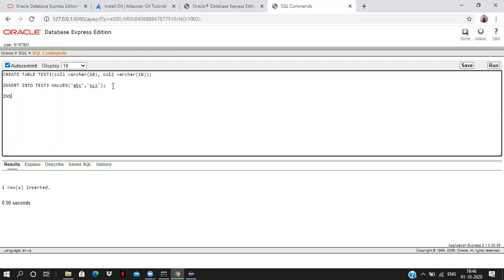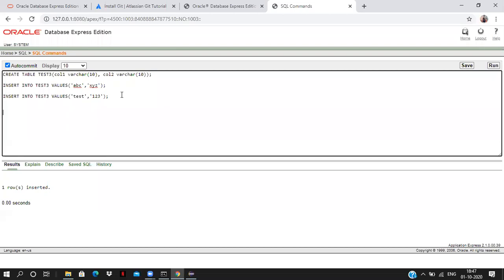I want to insert one more row. Insert into test3 values, test and 1, 2, 3. If you give double quotes, it's giving an error. So we have to use single quotes in case of SQL. I'm running this. Now one more row is inserted. Now we have seen how to insert the data into the table. By using the insert command, we can insert data into any table.